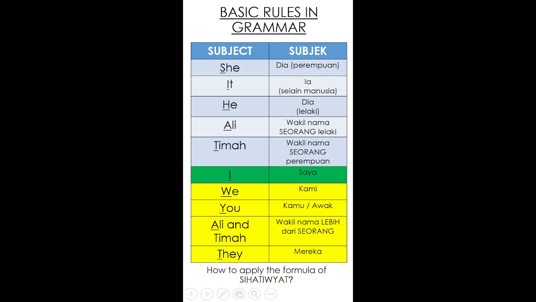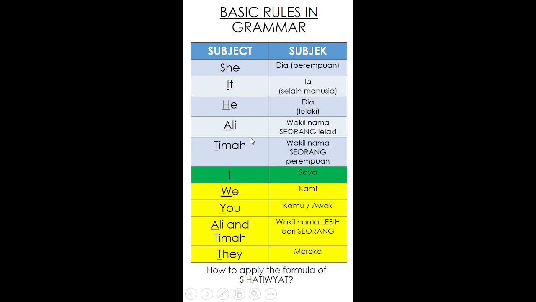So for Sihat group, you have she, it, he, Ali, and Tima. So for she and he, it is dia in Bahasa Melayu. But when it is a woman, you have to use she. And if it is a man or a boy, you have to use he. Right. Other than human, you are going to use it. For example, your cat, you will say it is. For your car, you will say it is my car, for example. Right? And you will be able to see Ali and Tima here.